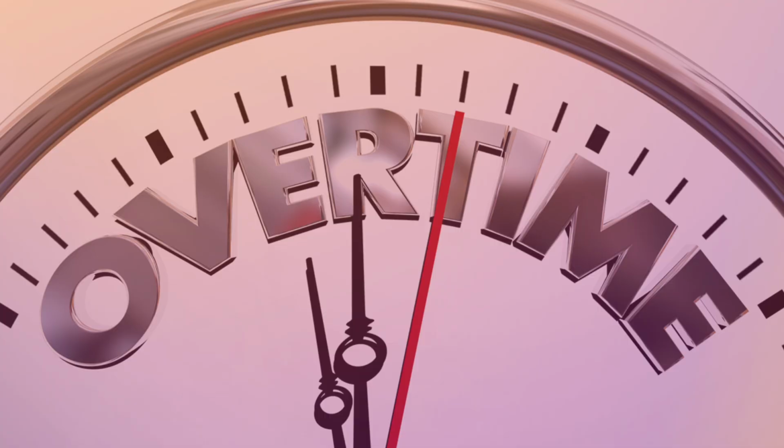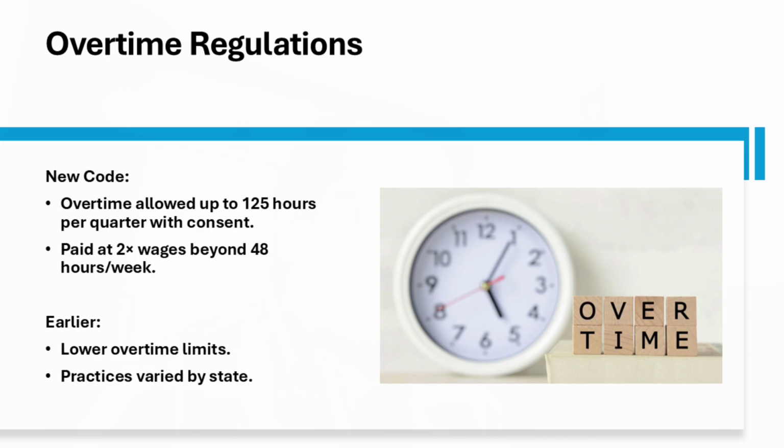As far as OT or overtime regulations are concerned, now overtime is allowed up to 125 hours per quarter with consent. Overtime payment remains at twice of wages beyond 48 hours per week. Earlier, there were lower overtime limits, and OT practices varied from state to state.